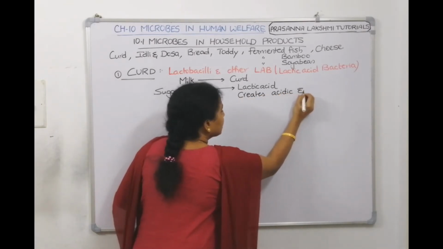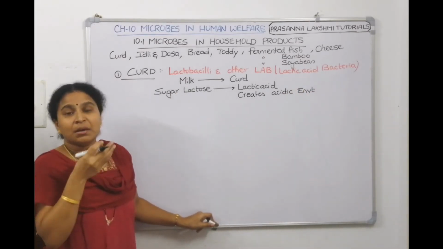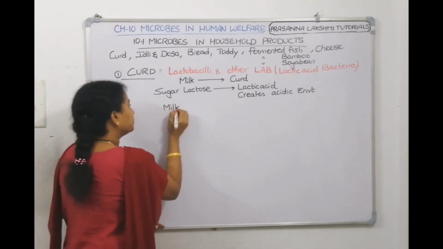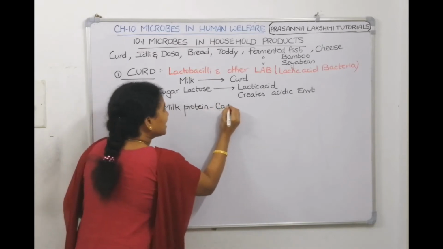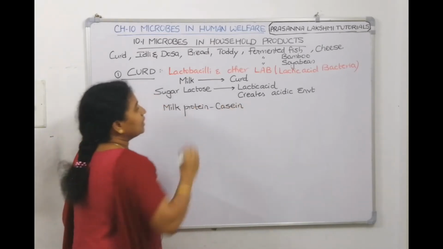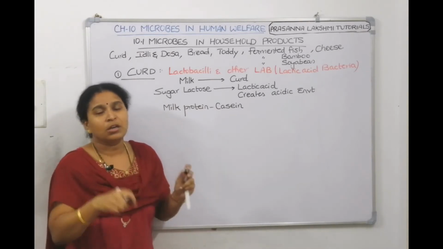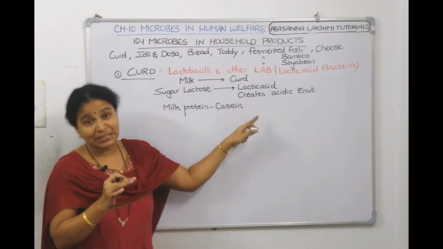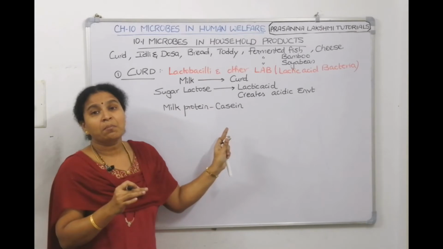It creates an acidic environment. In the acidic environment, there is a milk protein. Do you know the name of the milk protein? It is called casein. Now, this casein is soluble. You cannot see it. But once the milk becomes acidic, in that acidic medium, the casein gets converted to